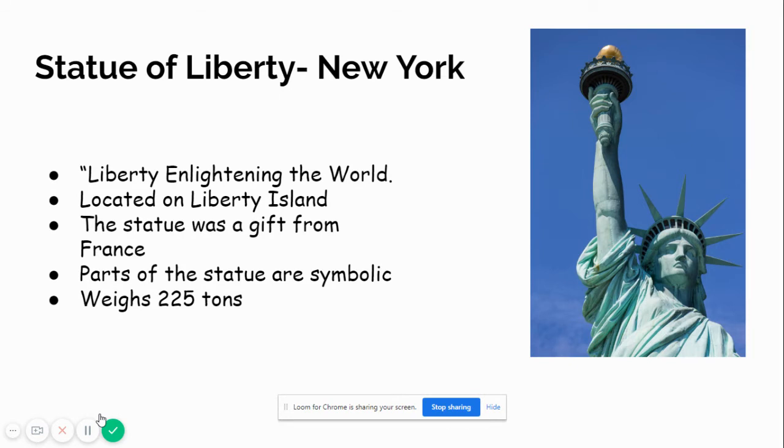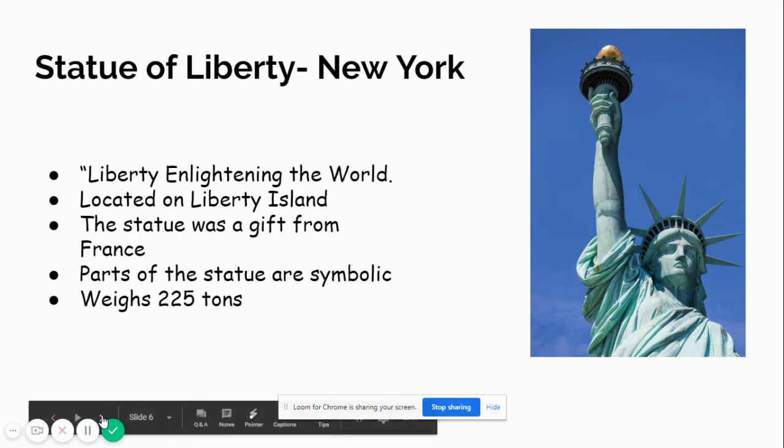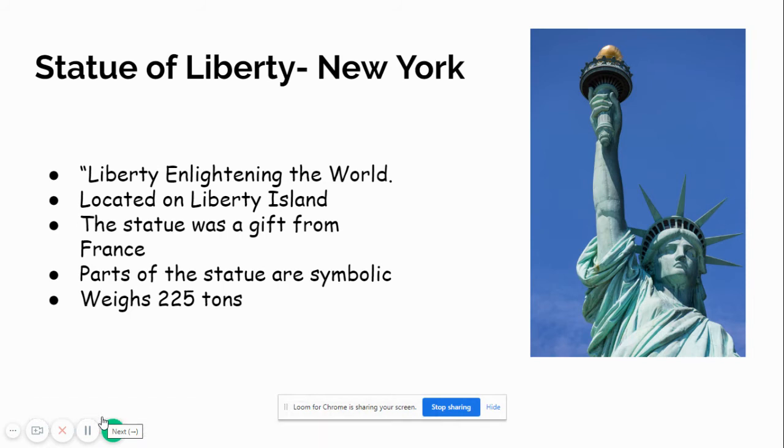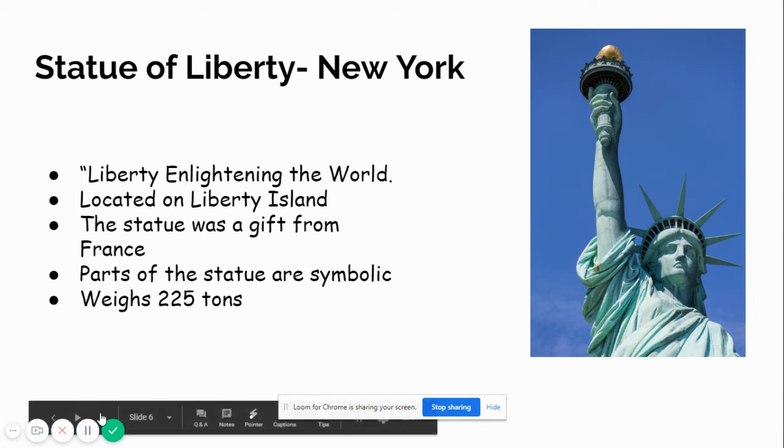The parts of the Statue of Liberty are symbolic. The 7 points on the crown represent the 7 continents, for example. And Lady Liberty, the statue itself, weighs 225 tons. And since we have been doing conversions, perhaps you'd like to challenge yourself and convert that into pounds.